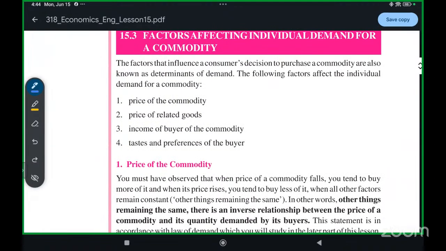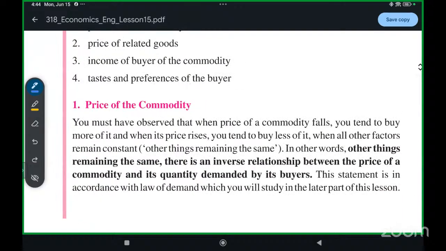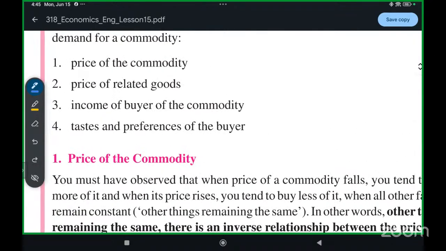Now, this holds when all the other factors remain constant. You must have observed that when the price of a commodity falls, you tend to buy more of it, and when its price rises, you tend to buy less of it. When all the other factors are the same, only the price is changing.